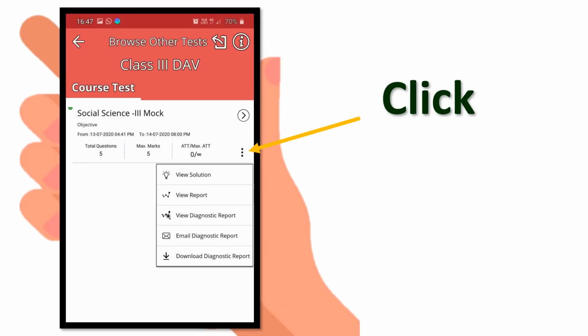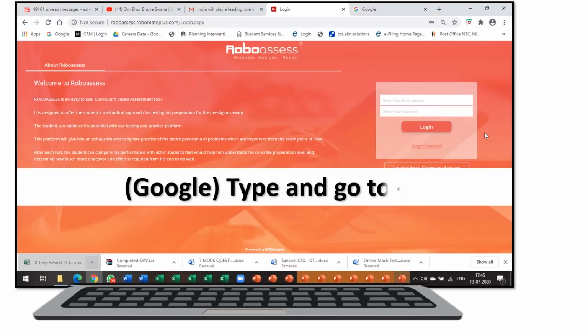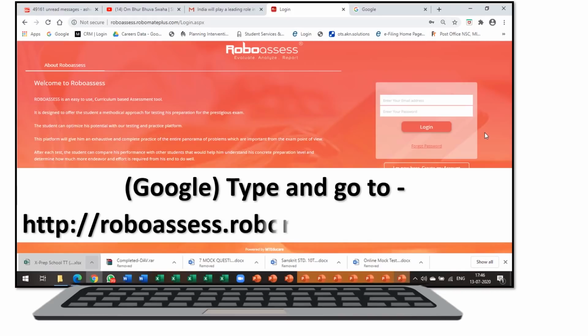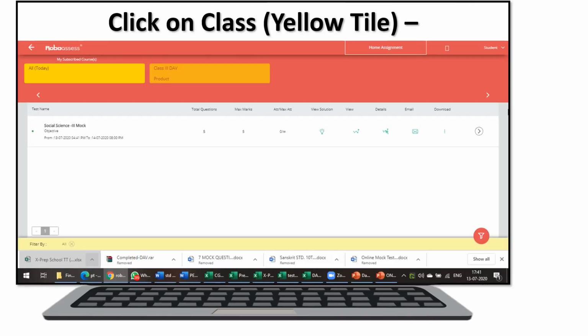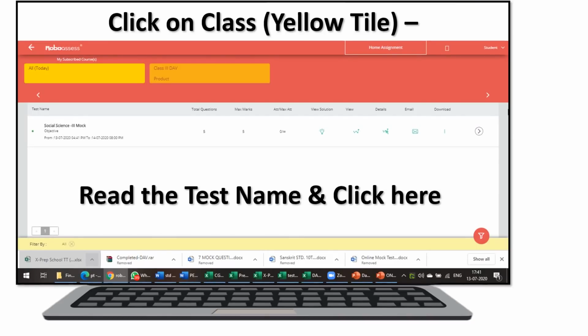Now on the laptop, when you go to Google, you need to type http://roboss.robometplus.com/login. You will get this red color page on the laptop or computer. Put your login ID and password and log in. Then you need to click on this yellow tile, the class yellow tile. So class 3 DAV you can see. Read the test and click on the test properly.